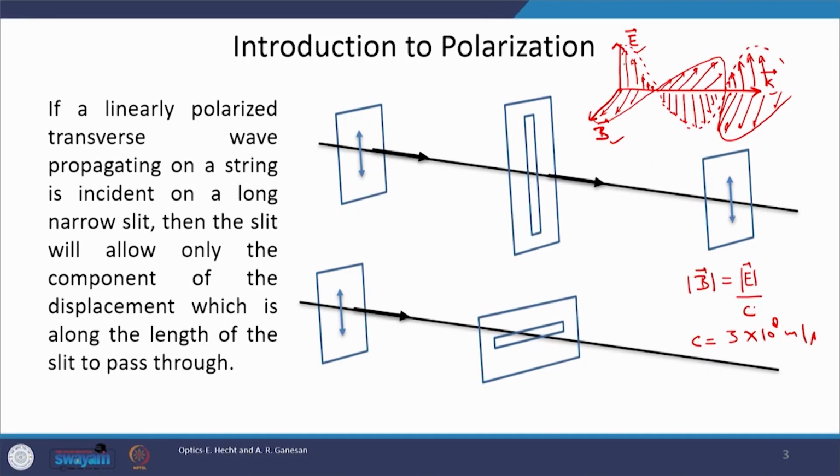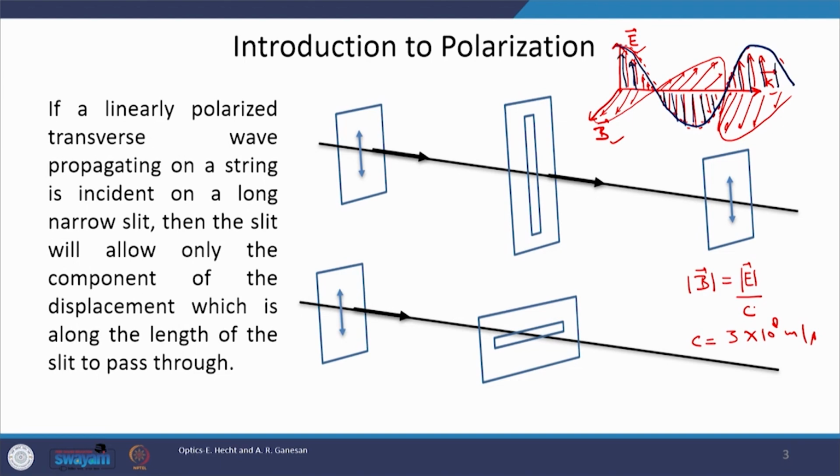Okay. Now, you see that in this figure the electric field oscillation traces a curve which is in a plane, and this plane is the plane of the paper, while the magnetic field oscillation traces a curve which is again in a plane, but this plane is perpendicular to the plane of the paper.